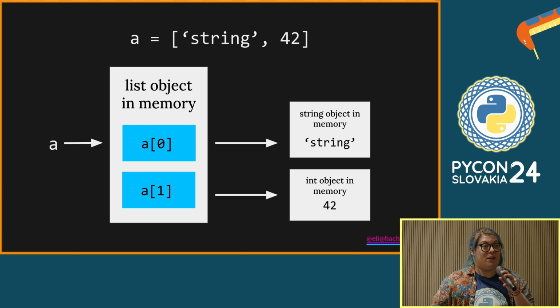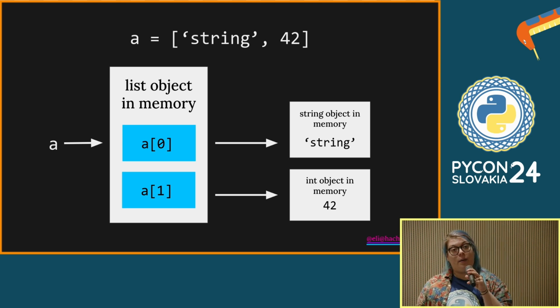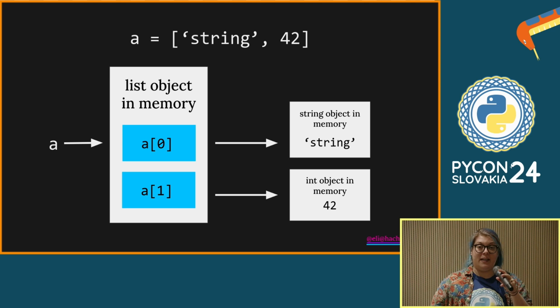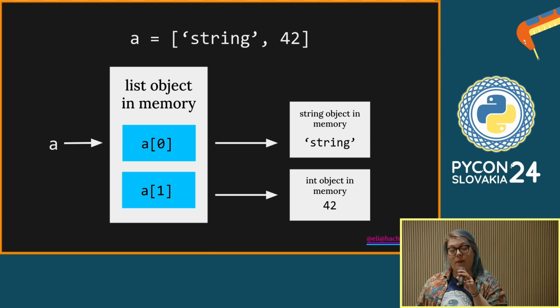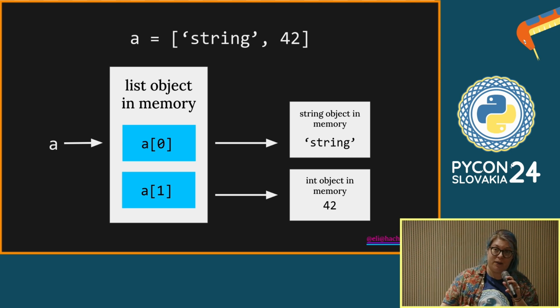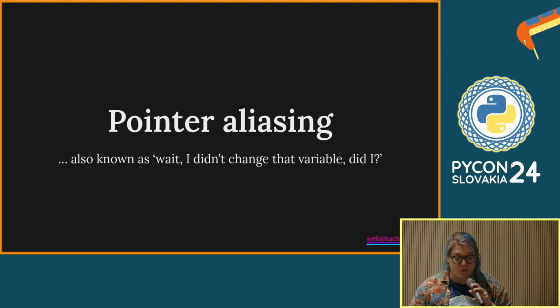One example that I'm going to be using quite a lot through this talk is lists. And lists are interesting because they are Python objects that also contain pointers to other Python objects. So if we have a list called A, and it has 2 elements in it, one of them a string, and one of them a number, the string and the number are their own objects, and the list is also an object that contains pointers to them. And this makes it very nice for illustrating lots of examples of how Python handles objects in memory.